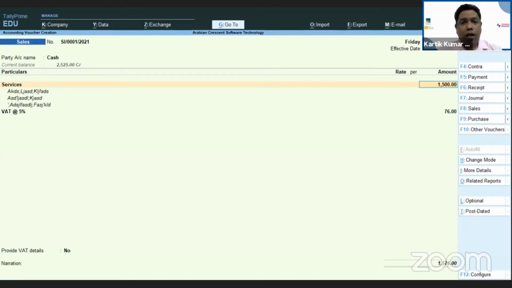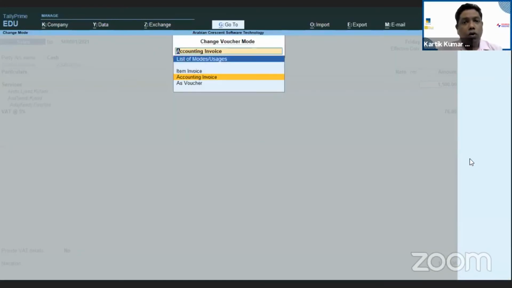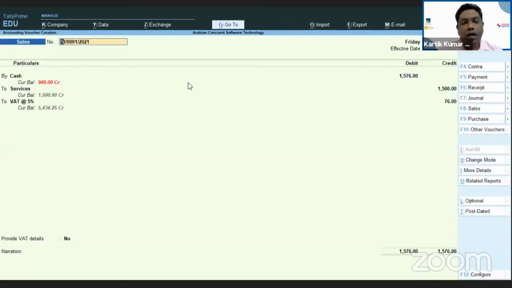Now the same thing, I'm going here and changing the mode to voucher format. When I do this, automatically the entire format gets changed. Here you can see the entire format looks like a debit and credit format. Now here it is To and By. If you want to have the option with debit and credit, very well, you can go.